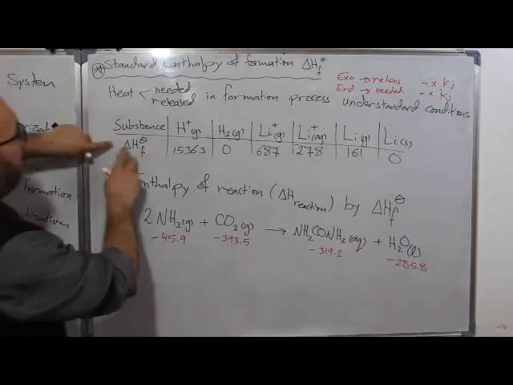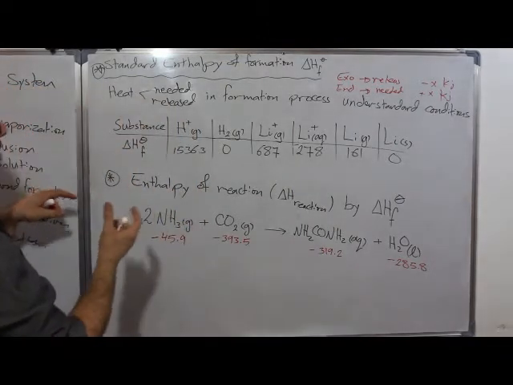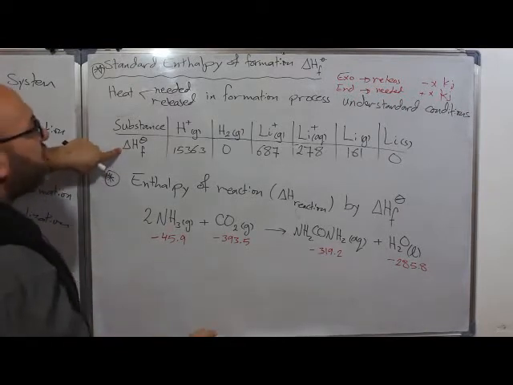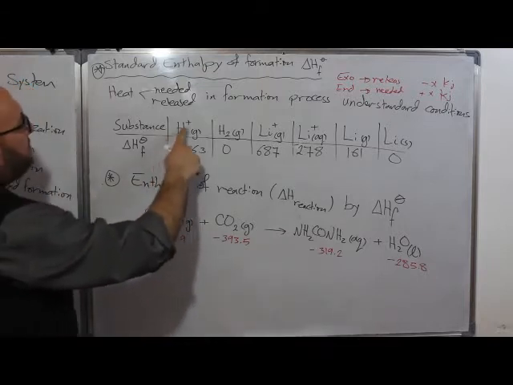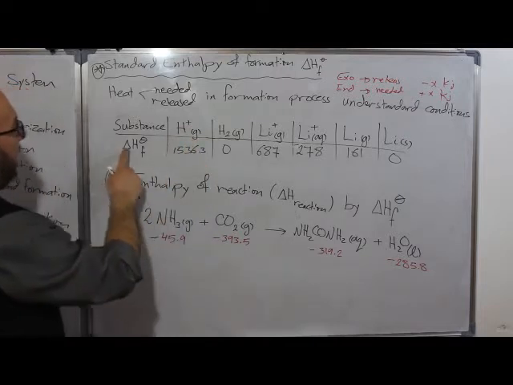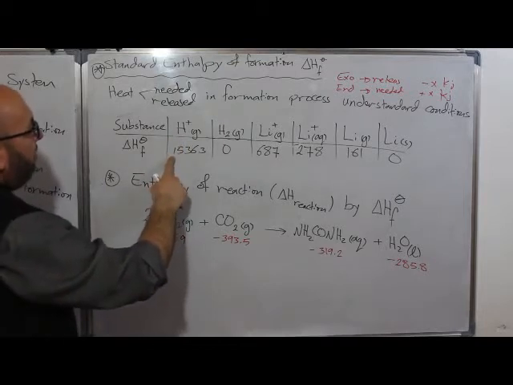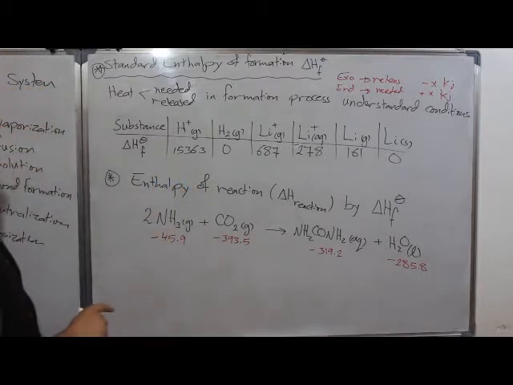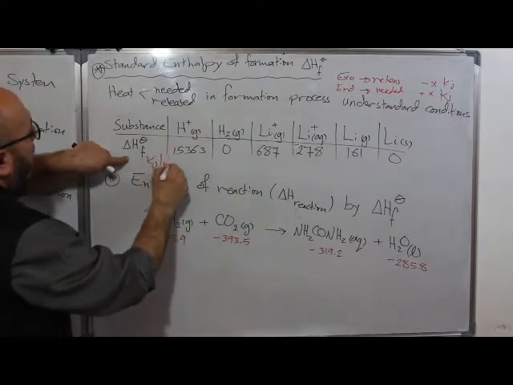So the heat of each substance at each state is tabulated and measured. For example, referring to these tables, which are part of plenty of tables, we have the substance and the heat of formation of each compound or element. For example, hydrogen as H plus in a gaseous state has a heat of formation of 1536 kilojoule, all of those per mole.